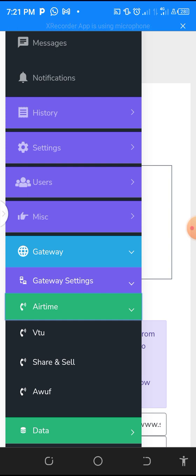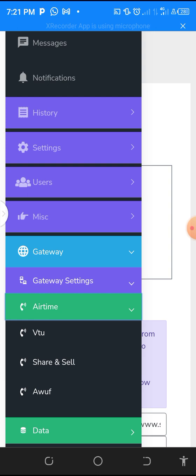VTU airtime available, and where you are going to be tampering with the price of airtime is when you are going to be setting your percentage. As airtime, you are not writing package. This is the person that's buying from your website that will set the amount ranging from 100 naira upwards. So it's the person that will write, I'm buying 100 naira, I'm buying 200, I'm buying 300. We are not setting package, unlike data that we have 1 gig for this amount, 2 gig for this amount.